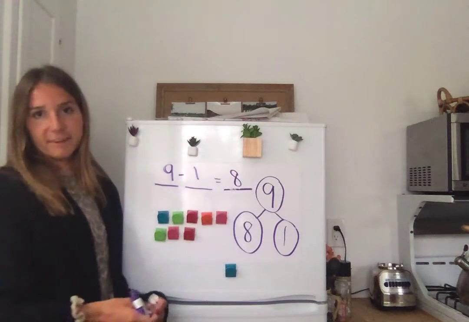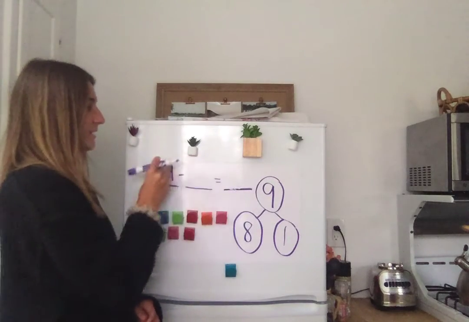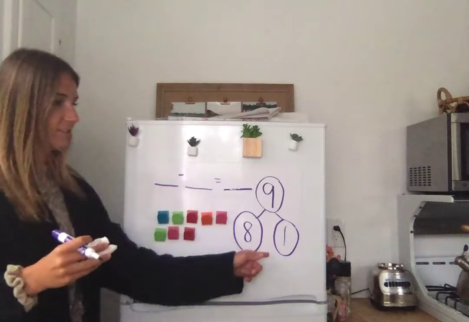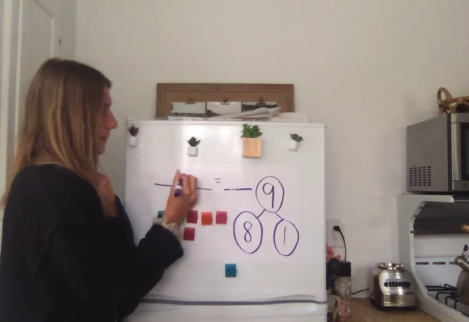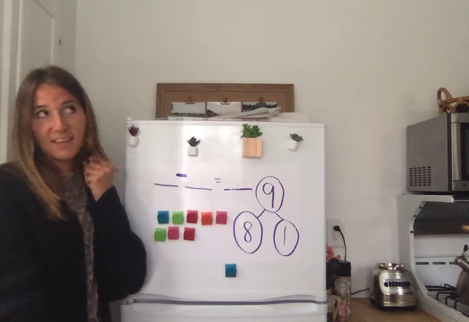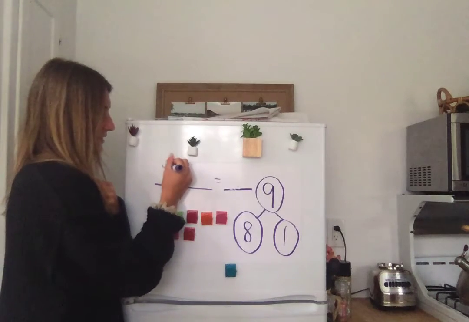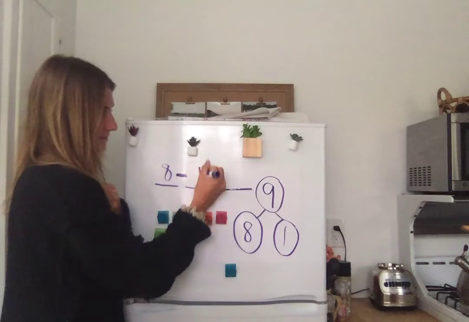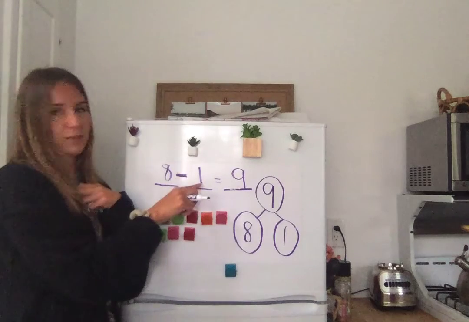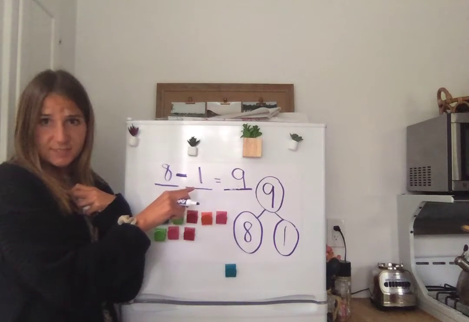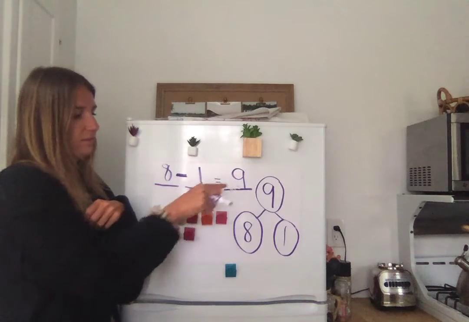Now here is the other very tricky thing, is that we get very used to writing addition sentences. And we get very used to putting the parts first instead of the whole. And we might even see the subtraction sentence, but we might be so used to writing our addition sentences that I have seen this happen before. Watch this. This is crazy. I just took my 2 parts and I put those here first. Let's read this number sentence. 8 minus 1 equals 9.